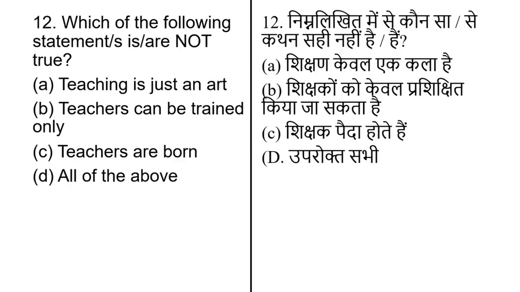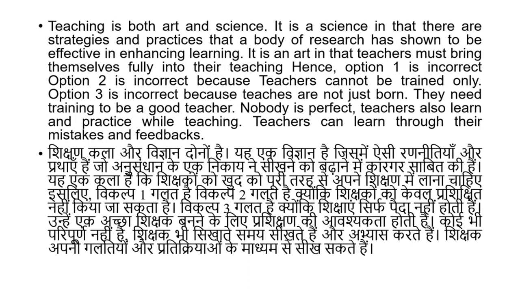Which of the following statements is not true? And options are: teaching is just an art, teachers can be trained only, teachers are born, and all of the above. The correct answer for this question is option number D, all of the above. Here is the explanation for the same. Teaching is both an art and a science. It is a science in that there are strategies and practices that a body of research has shown to be effective in enhancing learning. It is an art in that teachers must bring themselves fully into their teaching.